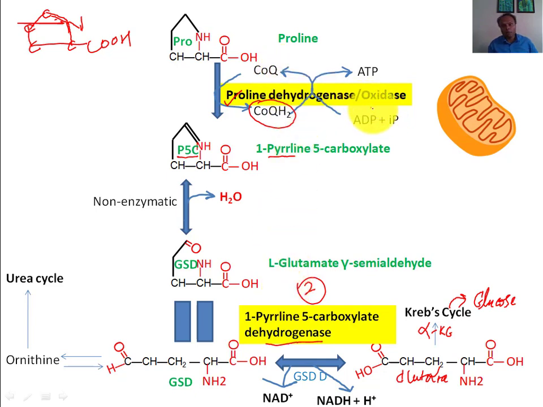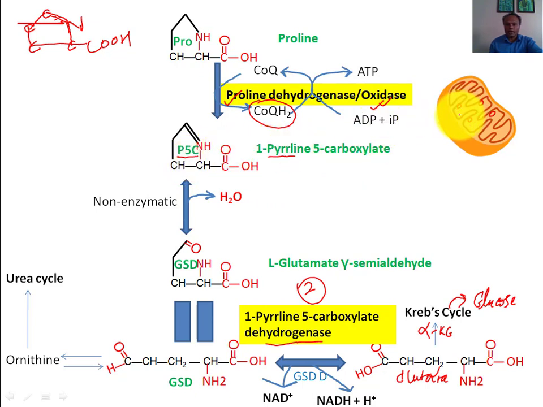This is a very important enzyme, the first enzyme. We will talk about the significance of this enzyme, and there is a lot more significance in addition to the catabolism of proline. This very enzyme is attached to the inner mitochondrial membrane, and the reaction happens here in the mitochondrial matrix, where proline converts into P5C.